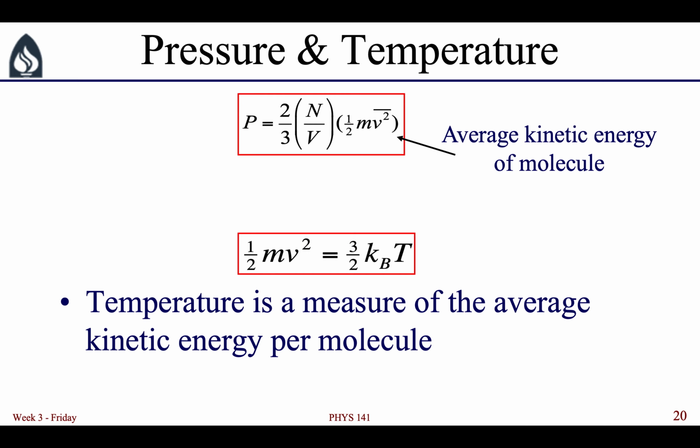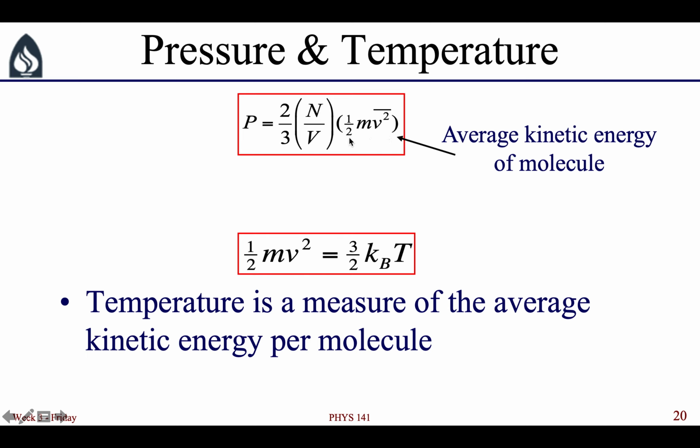So some of the predictions of the kinetic theory of gases is that you can relate both pressure and temperature to the motion of the gas molecules. So you can see in this first expression, pressure is equal to 2/3 the number of gas atoms or molecules divided by the volume of the container times the average kinetic energy of the molecule.